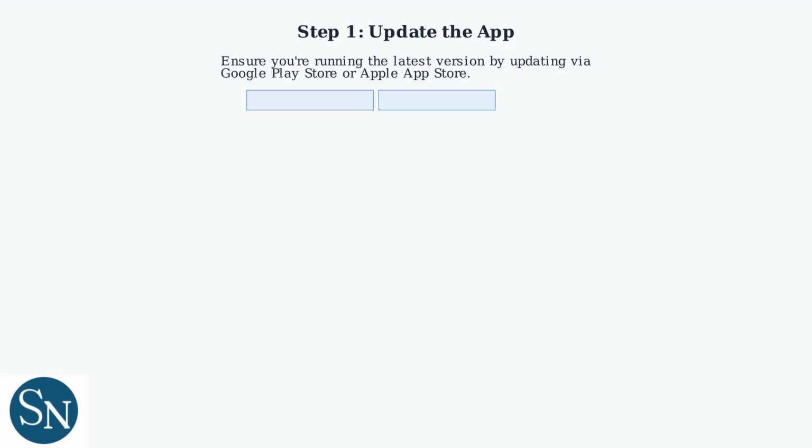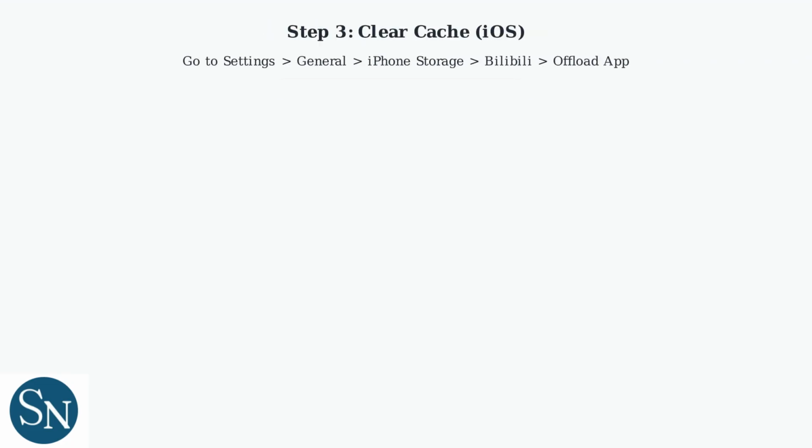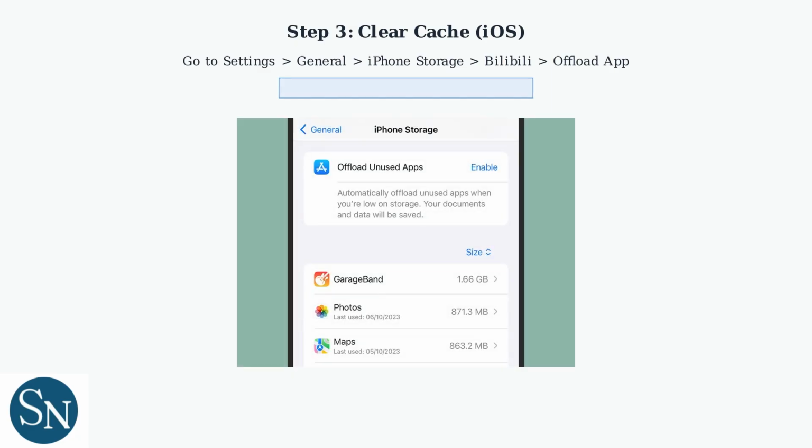For Android devices, clear the app's cache by going to Settings, then Apps, select Bilibili, tap Storage, and choose Clear Cache. For iOS devices, navigate to Settings, General, iPhone Storage, select Bilibili, and choose Offload App to clear cache.